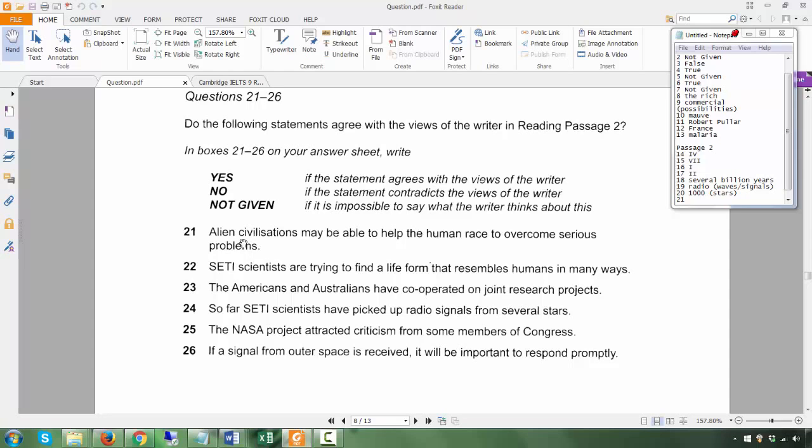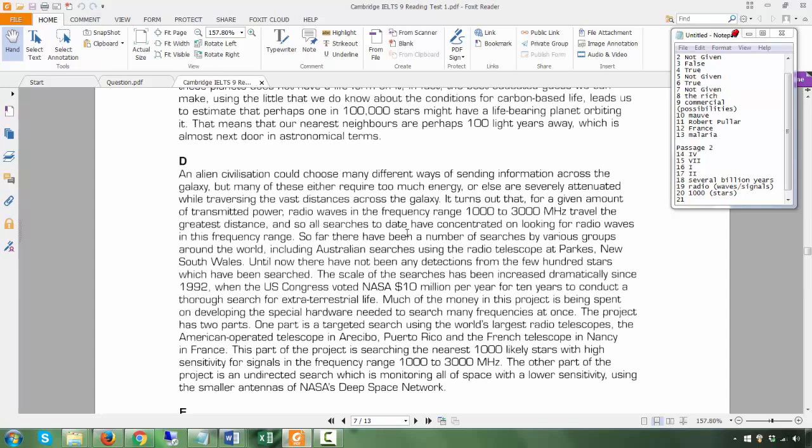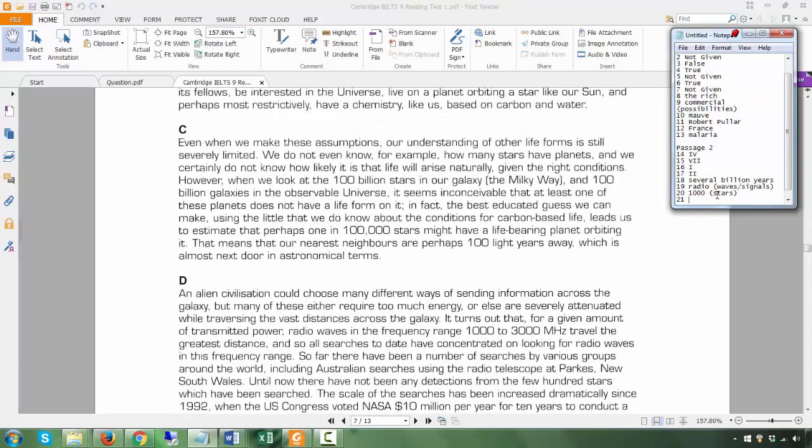Alien civilizations may be able to help the human race to overcome serious problems. The answer here is yes. Okay, and where is that found?